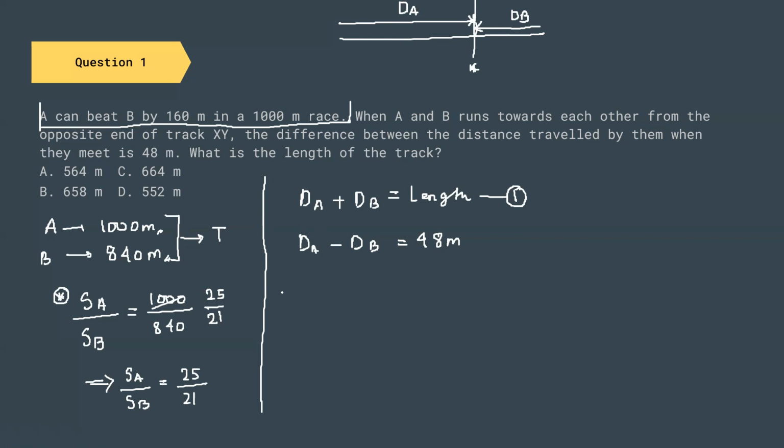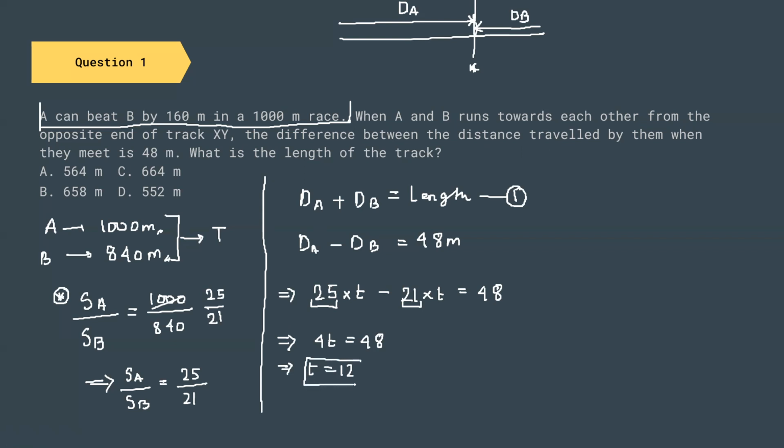So what is dA? We can write dA as 25 into T, and we can write dB as 21 into T. So 25T minus 21T equals 48, where 25 is the speed of A and 21 is the speed of B. When we calculate this one, we get 4T equals 48, and we can write that T equals 12.